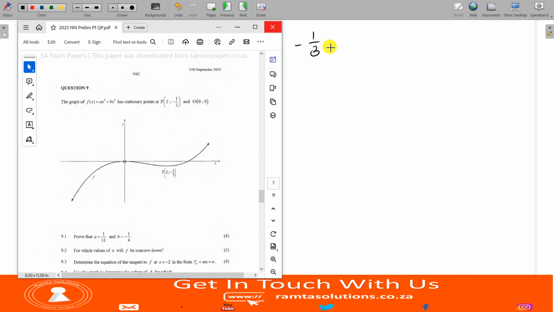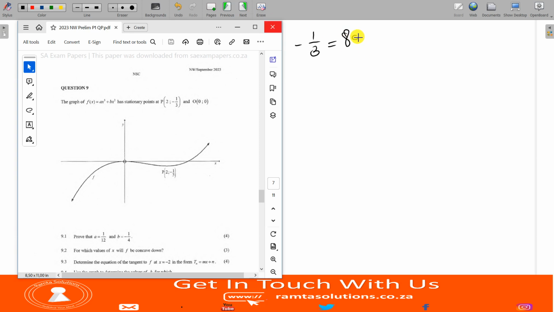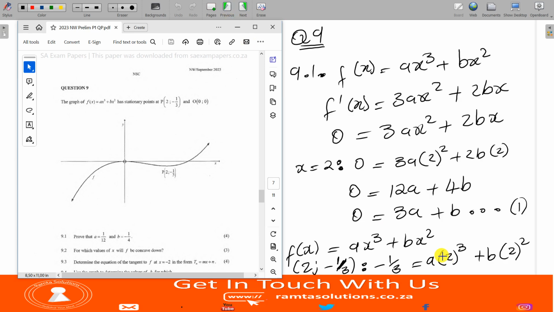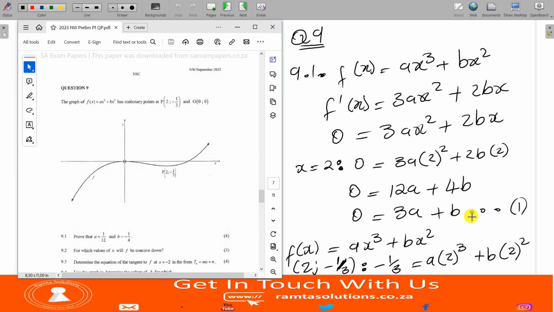Negative 1 over 3 equals, this is 8a plus 4b. Okay, 8a plus 4b. This is equation 2. So what I can do now is solve for a and b simultaneously.